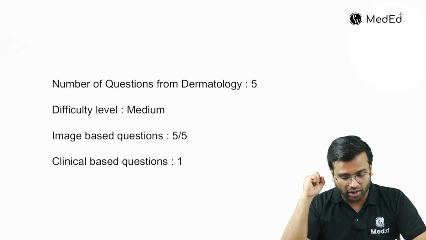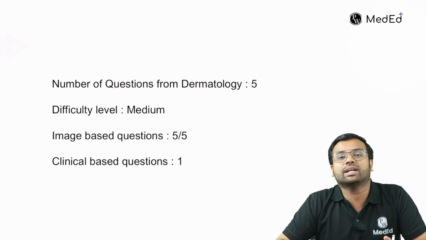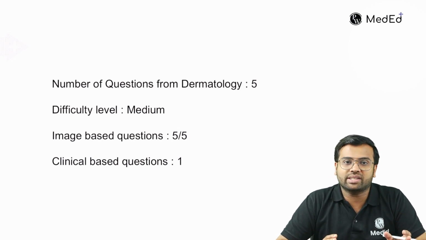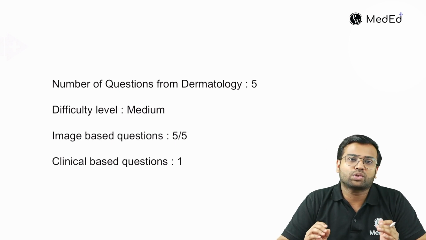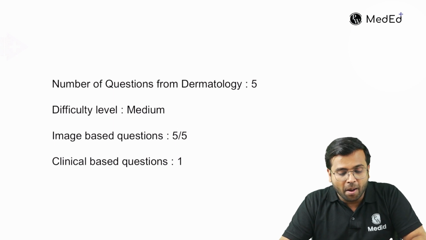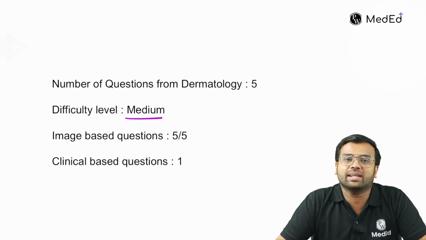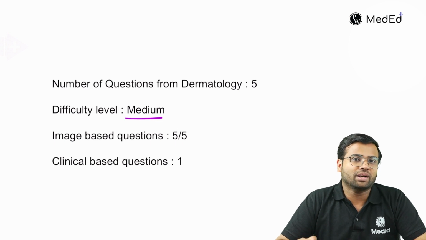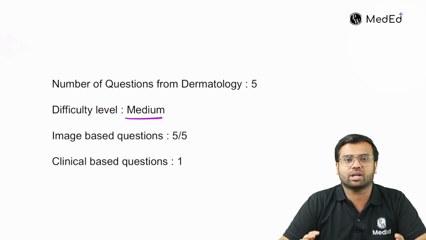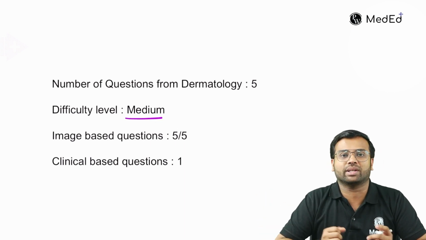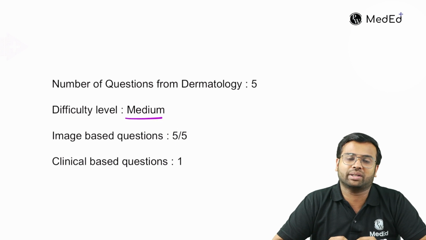Now, out of all these 5 questions, what was the difficulty level? If you categorize it into easy, medium, hard, most of the students were referring to these as a medium level of difficulty when it came to INICET. Because in INICET, what is expected? You are expecting that some questions are going to be tough, some questions will be asked from those difficult topics, but none of that has happened in this exam.